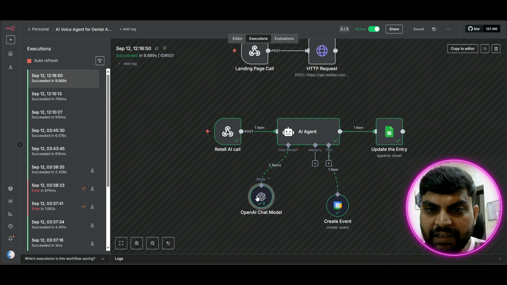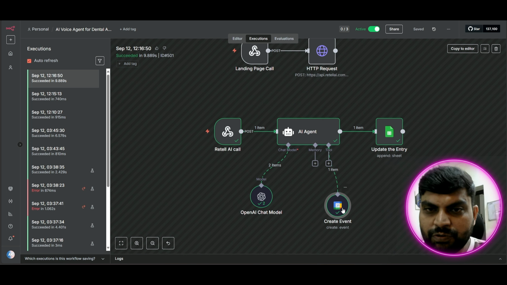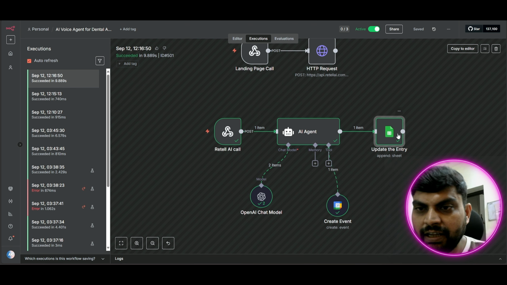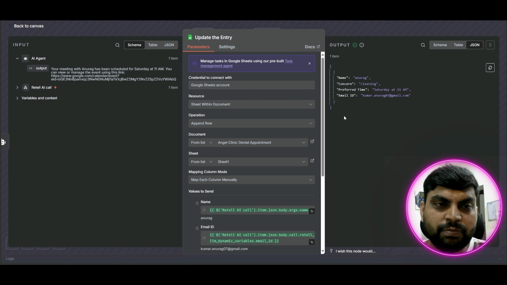This is the OpenAI chat model I've used, GPT-4 mini. After it gets this data it calls create event, and once it books the appointment, it also logs or updates this data in the sheet.